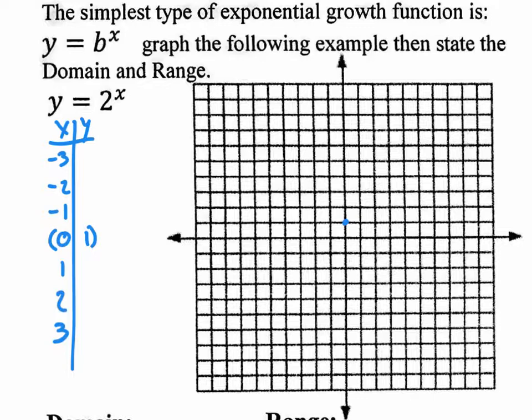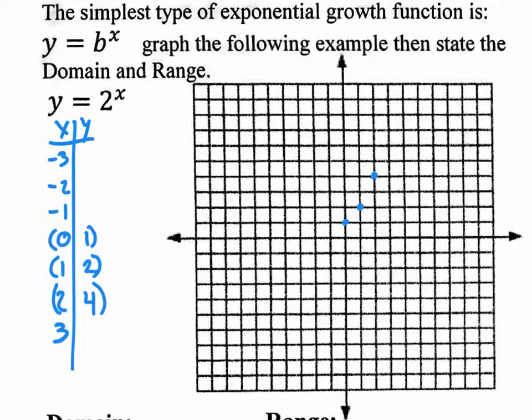Now let me plug in the number 1. I'm going to take the number 1 and plug it in right there. What's 2 to the 1 power? That's 2, right? And that's the next coordinate, (1, 2). So if I were at the origin and I go 1 on the x, 2 on the y, I'll end up right there. So let's all put a dot right there. And let me plug in the next input, 2. If I plug in 2 right in there, what's 2 to the second? 4. And that's our next coordinate, (2, 4). So once again, here's the origin. 2 on the x, 4 on the y would be right here. Let's put a dot right there at the coordinate (2, 4).